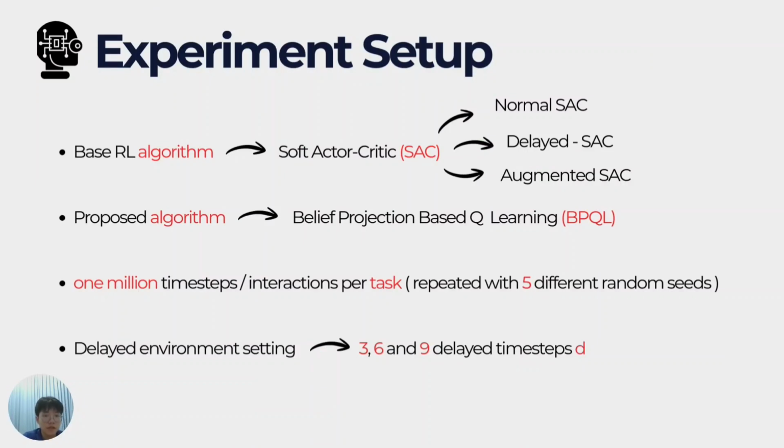The base reinforcement learning algorithm is Soft Actor-Critic. There are three variants: the normal one, the delayed one, and the augmented one. The delayed one is the model-based approach, and the augmented one is the augmented state method. Today we focus on our main algorithm, belief projection based Q-learning. For each task, there are 1 million time steps, repeated with 5 different random seeds. The environments are then set to 3, 6, and 9 delay time steps.